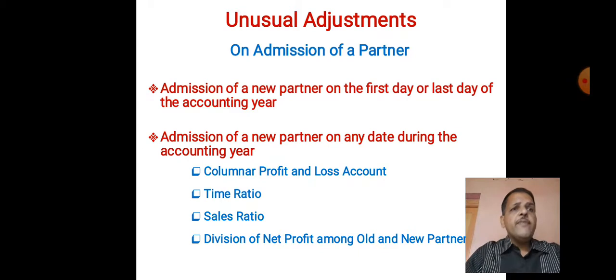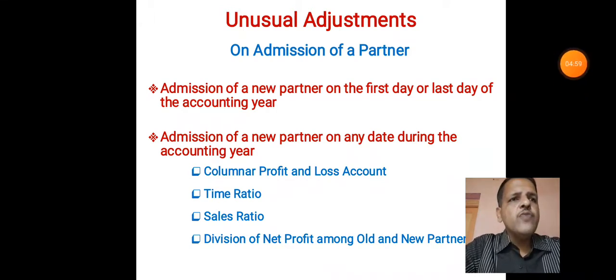And thereafter, whatever profit or loss we receive from the profit and loss or profit and loss appropriation account, we have to divide among old partners for the whole year's profit, and among the new partner only for the period for which he was there in the partnership firm. So if we make 2 columns, then definitely the pre-admission period's profit will be shared by old partners in their old profit sharing ratio, and post-admission period profits will be shared by all partners in the new profit sharing ratio. This happens in case of admission of a partner.